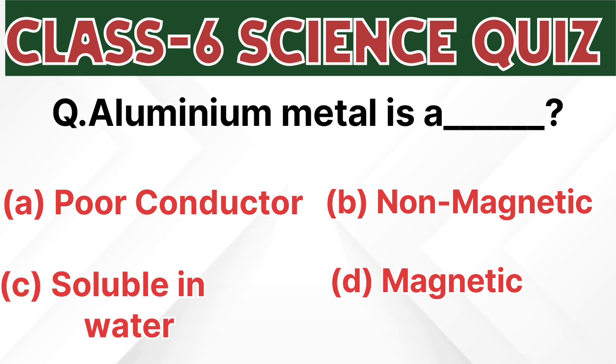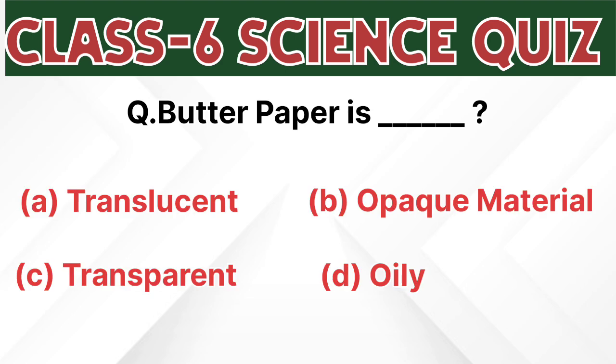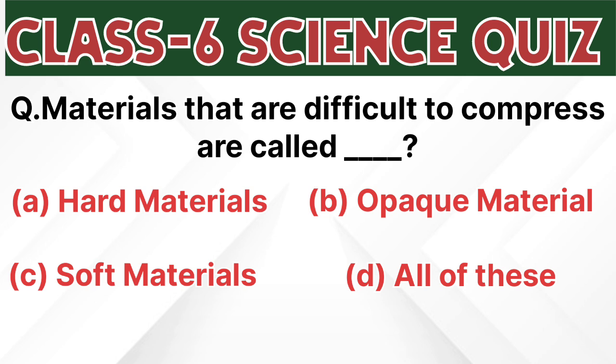Now the next question is, butter paper is dash: translucent, opaque material, transparent, oily. The correct answer of this question is A, translucent. Now the next question is, materials that are difficult to compress are called dash: hard materials, opaque materials, soft materials, all of these. Hard materials are difficult to compress. The correct answer is A.